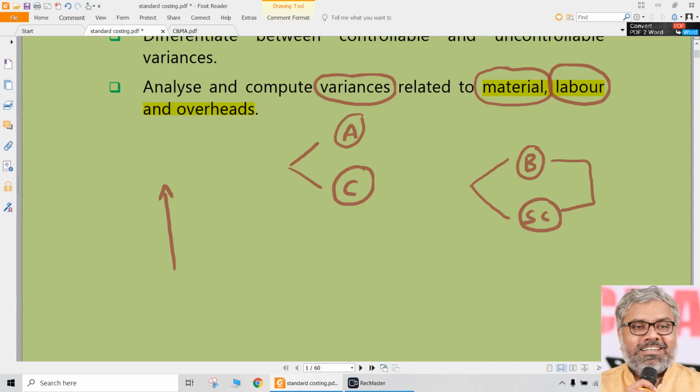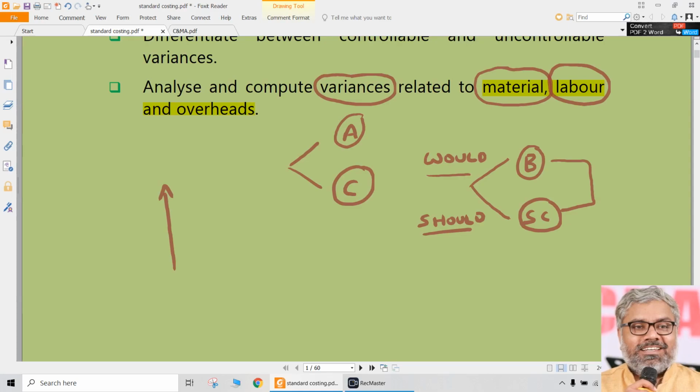To put it in a very simple way, just for understanding purposes, we can say budget will tell us what the cost would be. That's what the budget's objective is in general. How much would be the cost for an upcoming period? That is budget. But standard will tell us how much the cost should be. So with the simple grammatical variation of these two, we can understand the difference between budgets and standards. Both are important. Both will have their own role in the organization, no doubt about it.